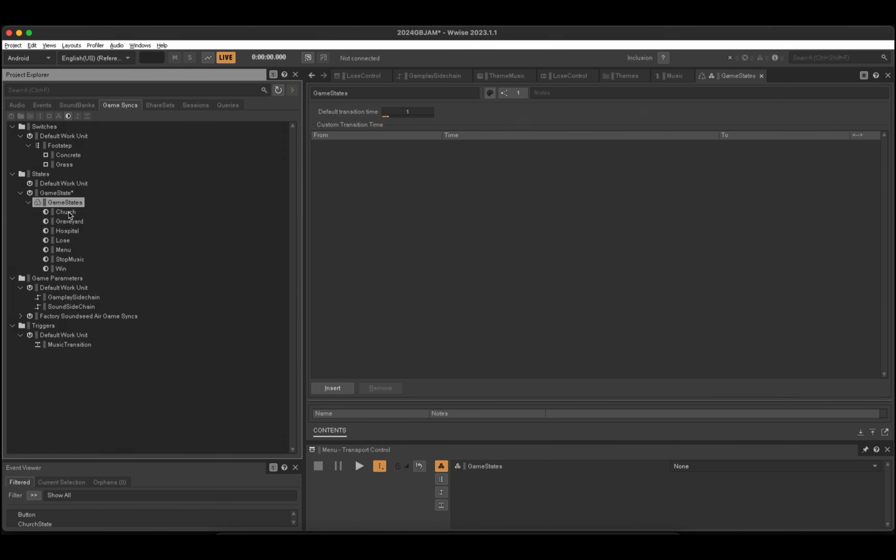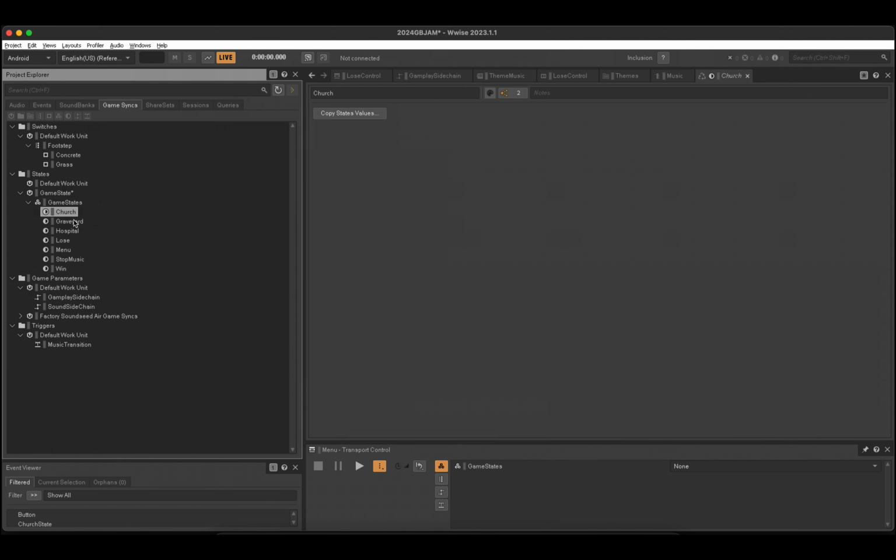We need to set up game states in the Game Syncs menu. States is a tool to apply audio changes in response to changes in the game. Except for the game states we just talked about, I created a state called stop music, just in case it will be used in the future for testing and debugging with Unity.